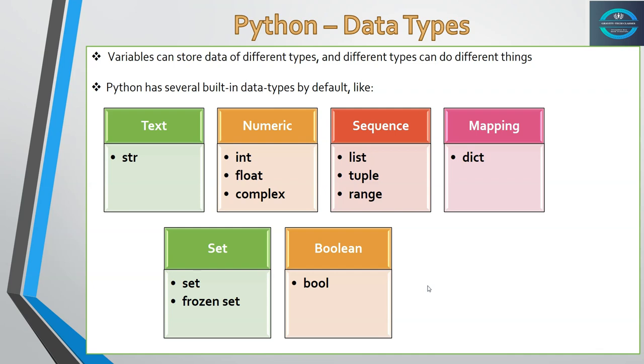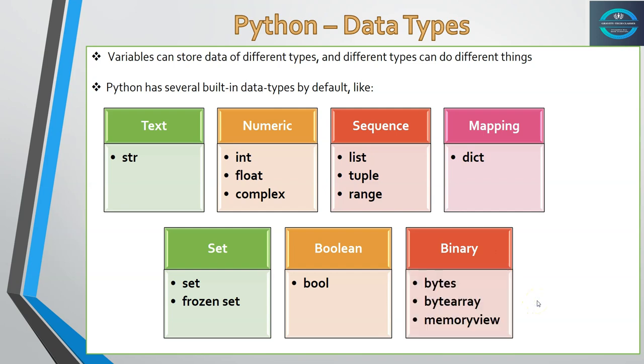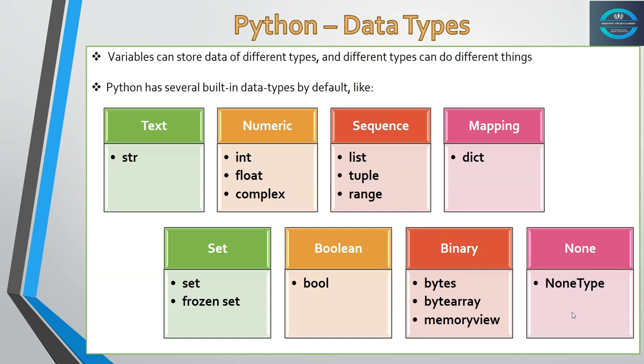Boolean is a single data type which always has the value True or False. Another one is binary. In binary, there are three different data types: bytes, bytearray, and memoryview. And then the last one is categorized as None, which has no data type defined. That is NoneType.